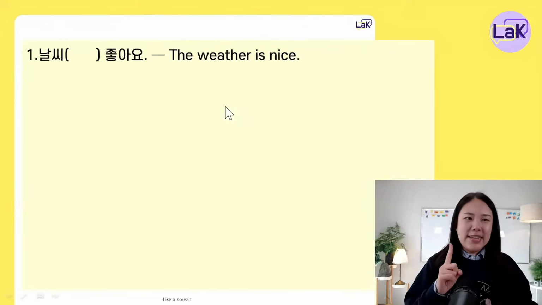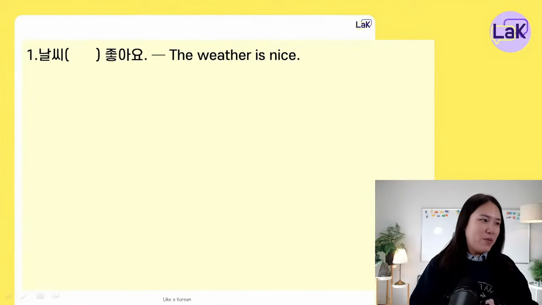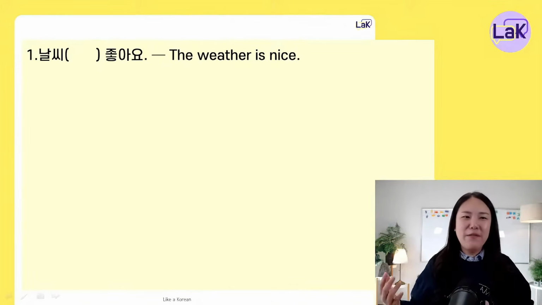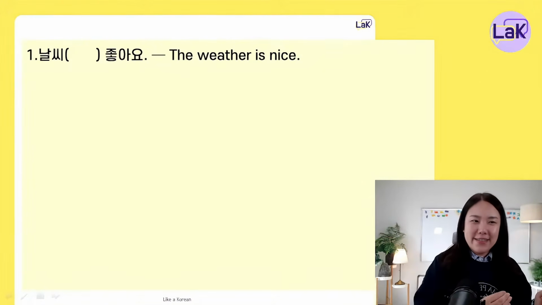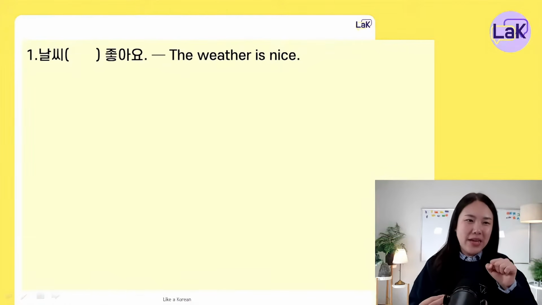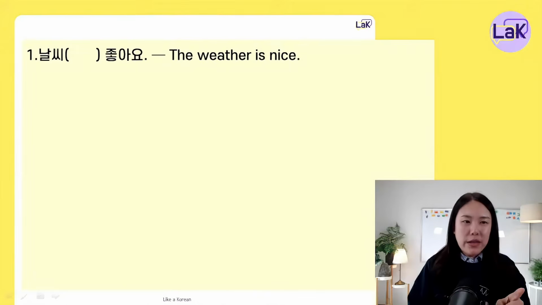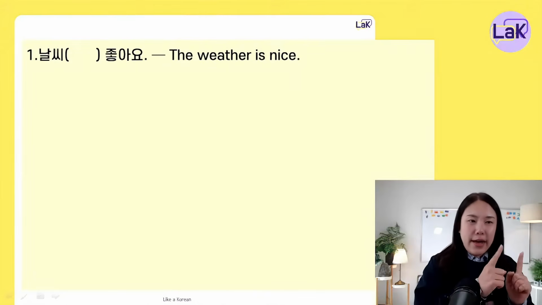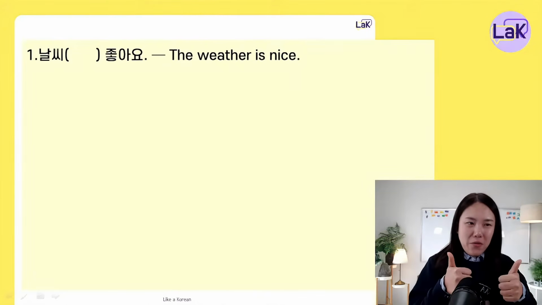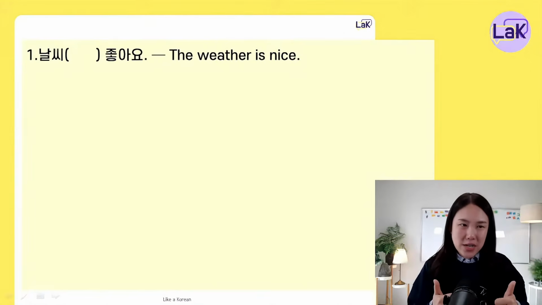The first one, 날씨 좋아요. Which particle do we have to use here? 날씨 좋아요. The weather is nice. 날씨 something 좋아요. 자, for answering this question, we have to think whether 좋아요 is a verb or an adjective. 좋아요 means to be nice or to be good.